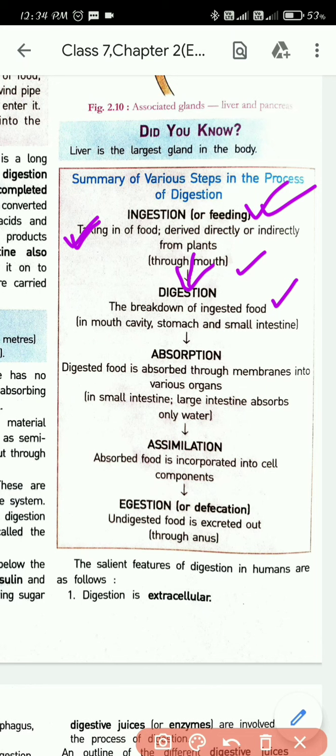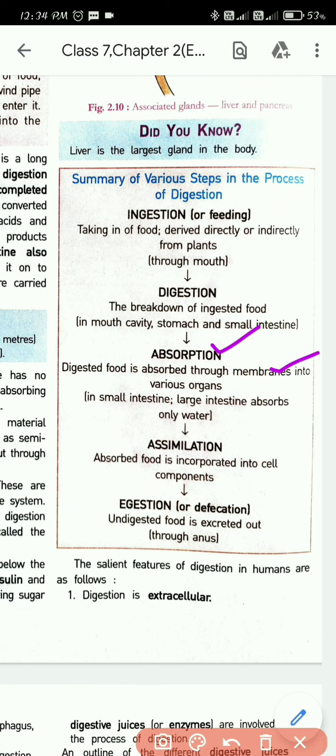Where does digestion start? What was the first organ? It was the mouth. So digestion starts in the mouth, and then the stomach, and then the small intestine. In the small intestine, the role of digestion gets over. After that, the next process will start. What is the next process? It is absorption. Digested food is absorbed through membranes of various organs.